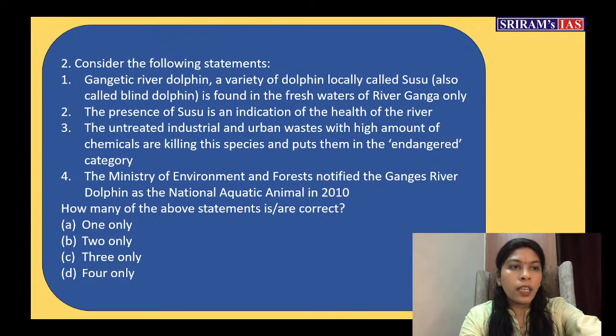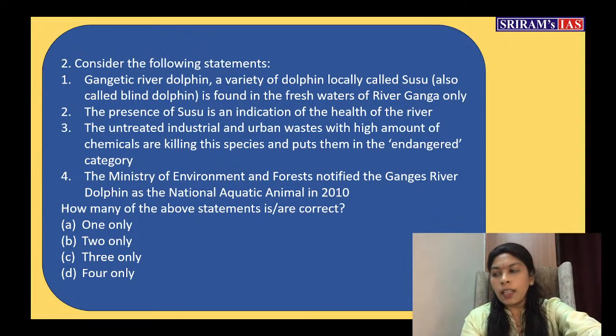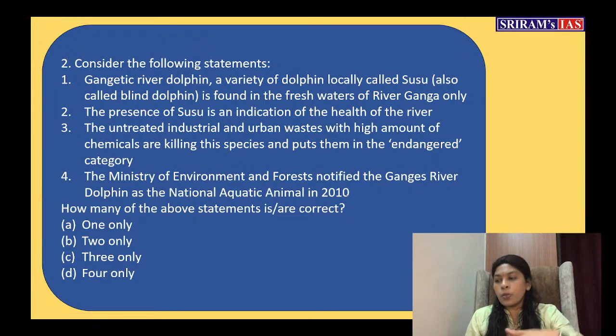Let us see who is going to say the right answer for this question. This is the first statement. Second statement: the presence of susu is an indication of the health of the river. Third statement: the untreated industrial and urban waste with a high amount of chemicals are killing this species and puts them in the endangered category. And the fourth statement: the Ministry of Environment and Forest notified the Ganges River dolphin as the national aquatic animal in 2010. So there are four statements.